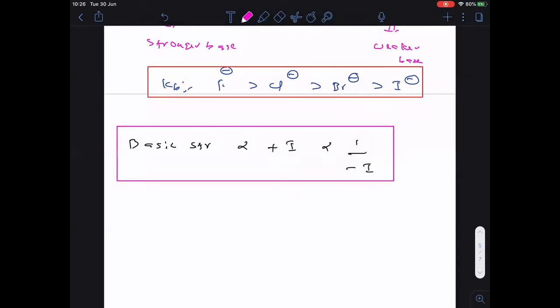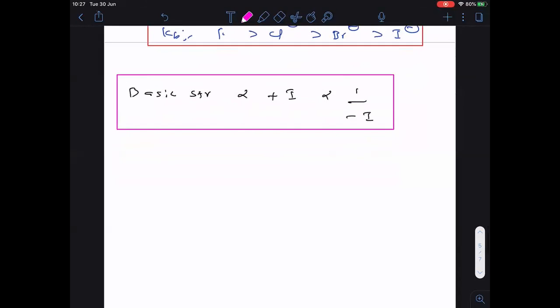If electron donating groups are there, electron density will increase, thereby the electron donating tendency will be more. That means basic nature will be more. Whereas if minus I groups, electron withdrawing groups, are there, they will withdraw the electron pair. Thereby the electron donating tendency of that atom decreases, and thereby basic strength also decreases. Clear, everyone? Now let me take some examples to explain this concept.